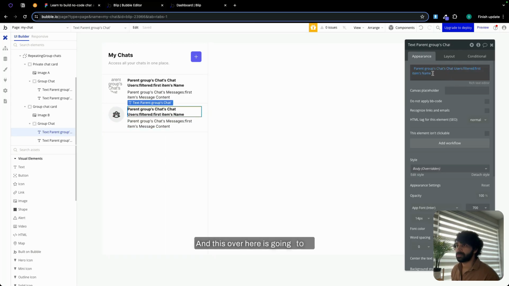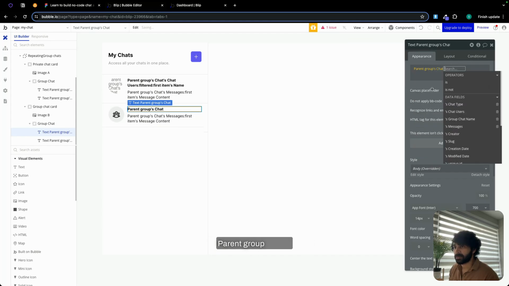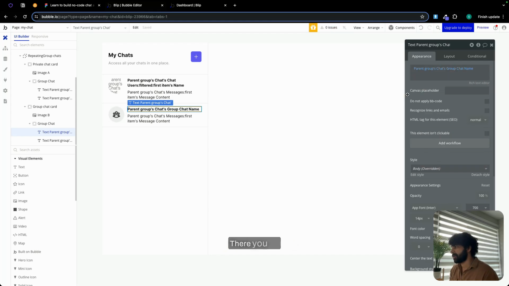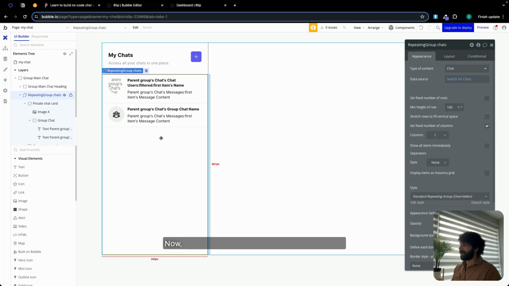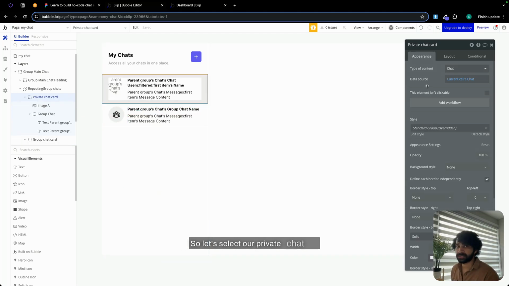And this over here is going to be, let's get rid of this whole thing. Parent group chats, group chat name. There you go. Now, ideally, both these cards should not be visible. They should only be visible when the chat type is private or group. So let's select our private chat card.